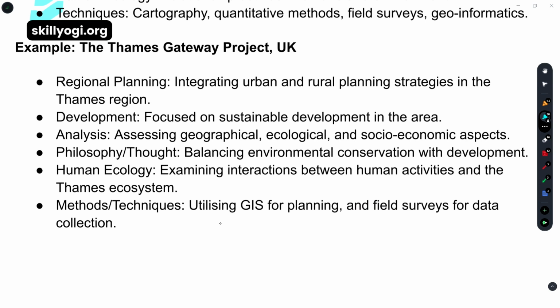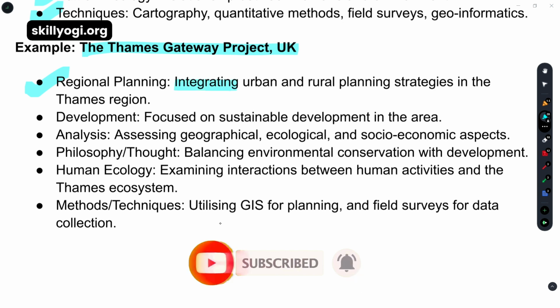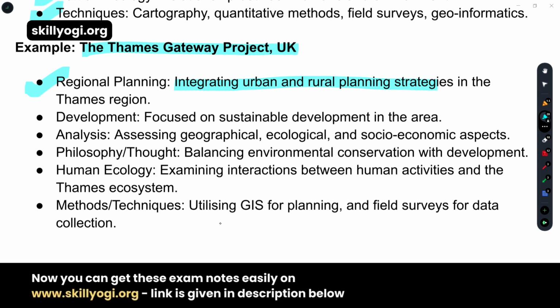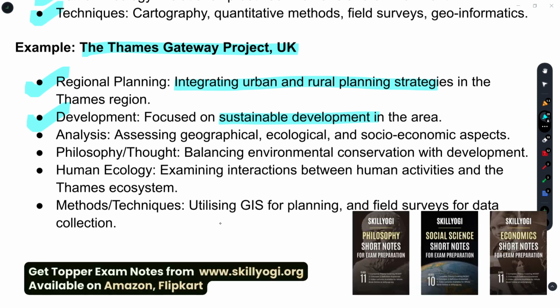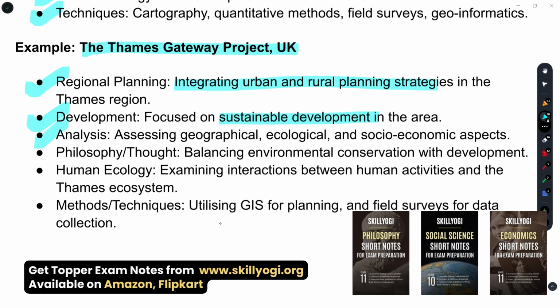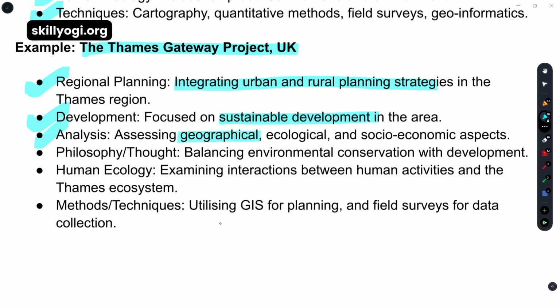The Thames Gateway project in the UK is the example given. If you want to make a project, first you have to do the planning. The same thing is written: integrating urban and rural planning strategies. After that, the development: sustainable development. Many times I have mentioned this word. That means the kind of development where you have stability for the future generation. Come to the analysis: assessing geographical, ecological and socio-economic aspects.